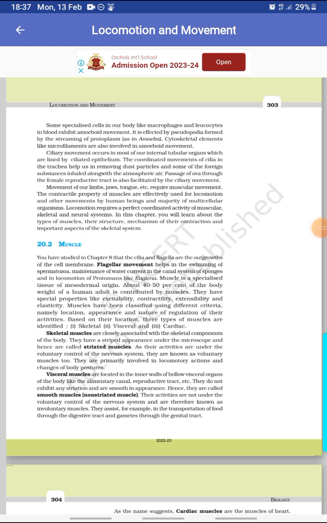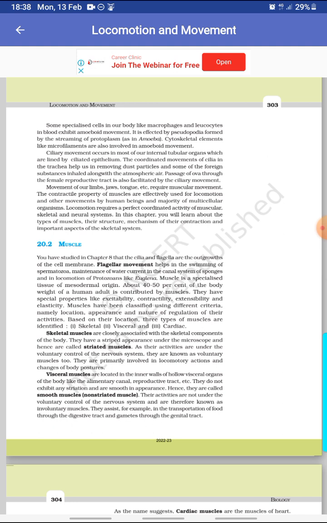Muscle. You have studied in chapter 8 that the cilia and flagella are the outgrowth of the cell membrane. Flagellar movements help in the swimming of spermatozoa, maintenance of water current in the canal system of sponges, and in locomotion of protozoans like Euglena. Muscle is a specialized tissue of mesodermal origin. About 40 to 50% of the body weight of a human adult is contributed by muscles. They have special properties like excitability, contractility, extensibility, and elasticity.